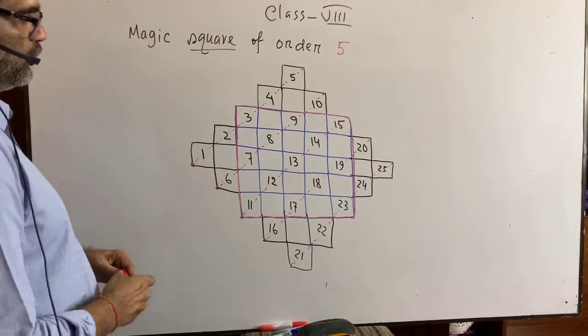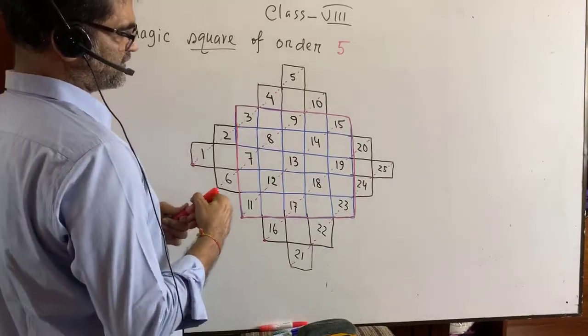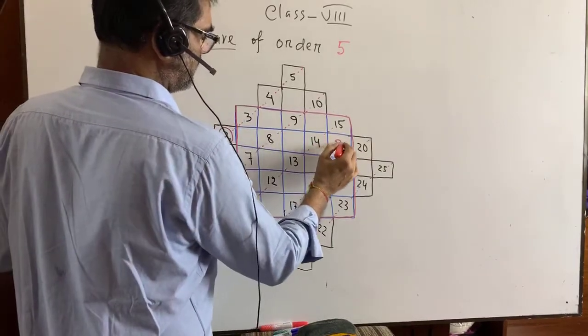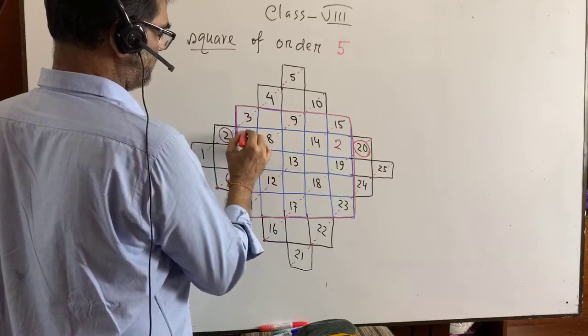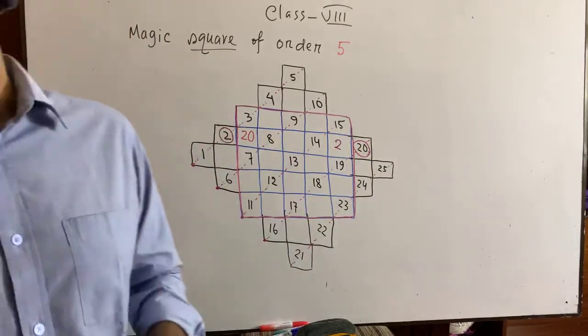One by one you do it, just interchange. This is 2, it will be taken here. This is 20, it will be taken here. Can you remember, as I told you?